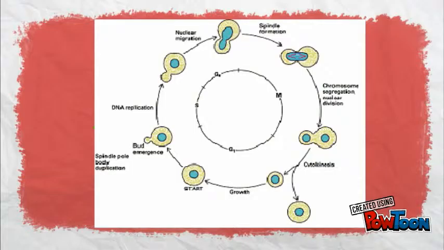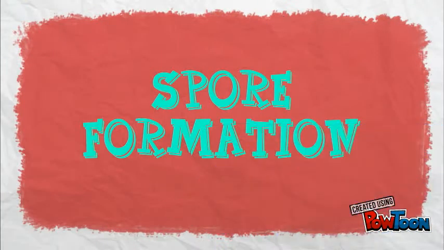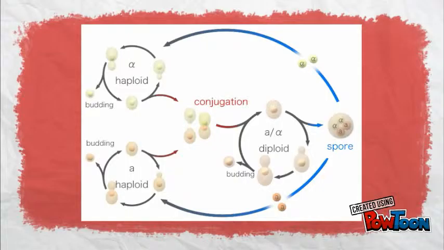Some yeasts, like Schizosaccharomyces pombe, reproduce by fission instead of budding. But under high stress conditions such as nutrient starvation, haploid cells will die. However, under the same conditions, diploid cells can undergo sporulation to produce spores.